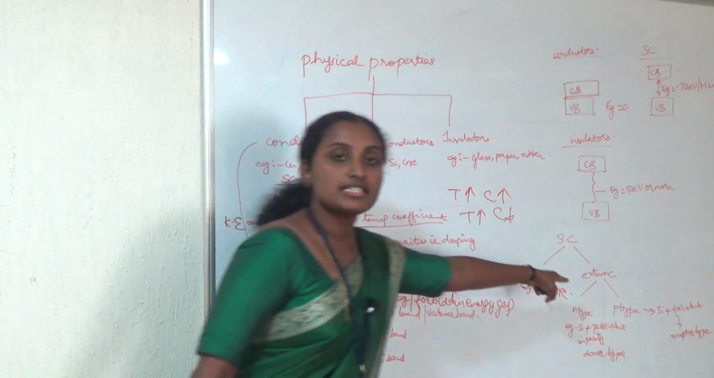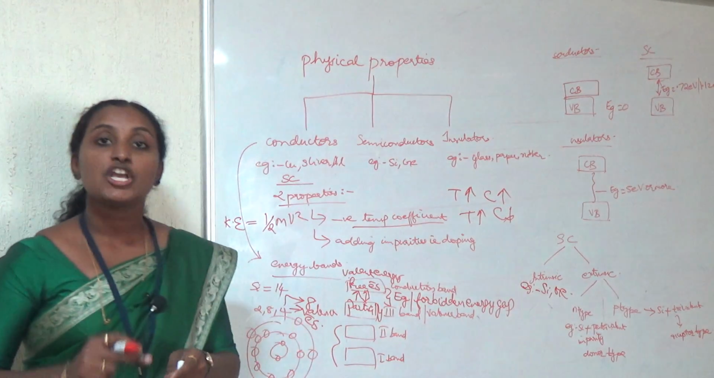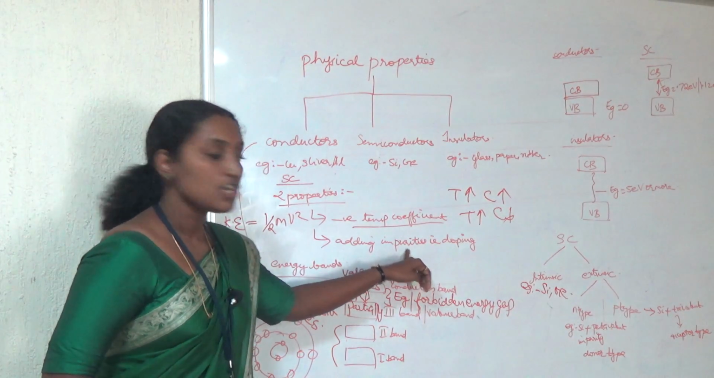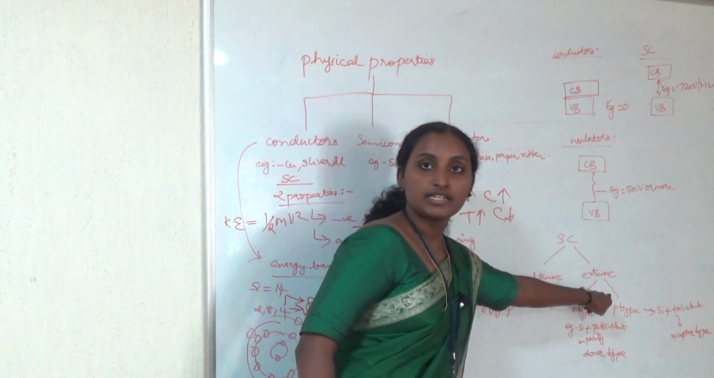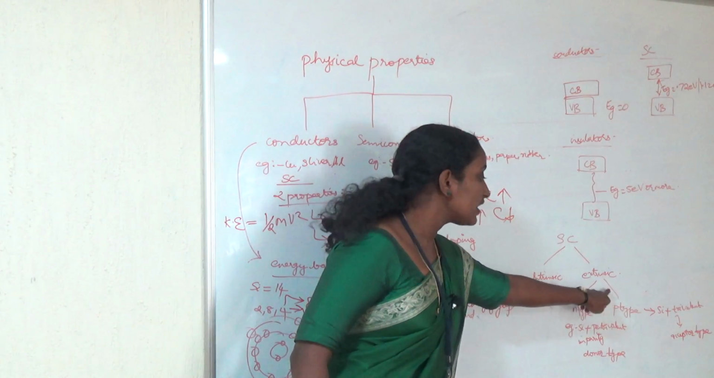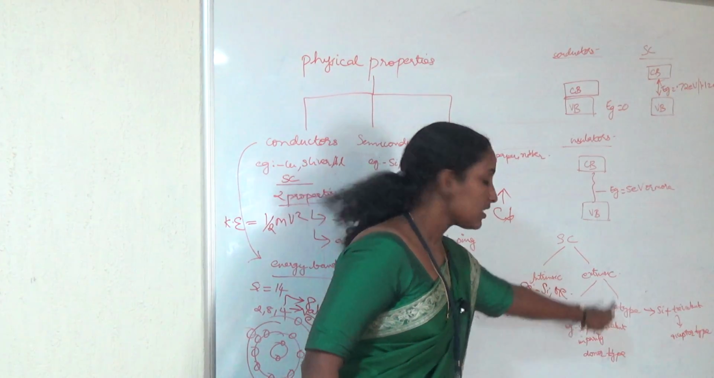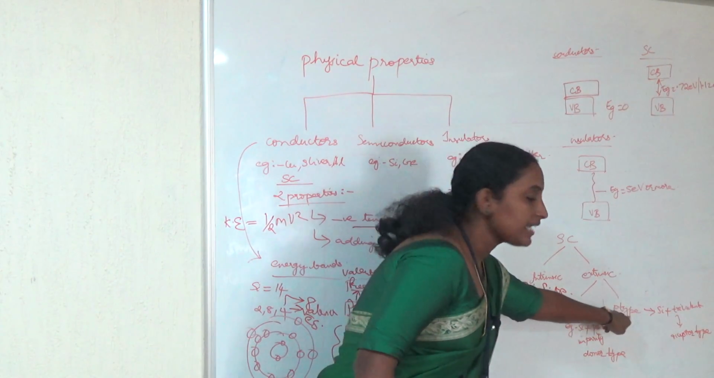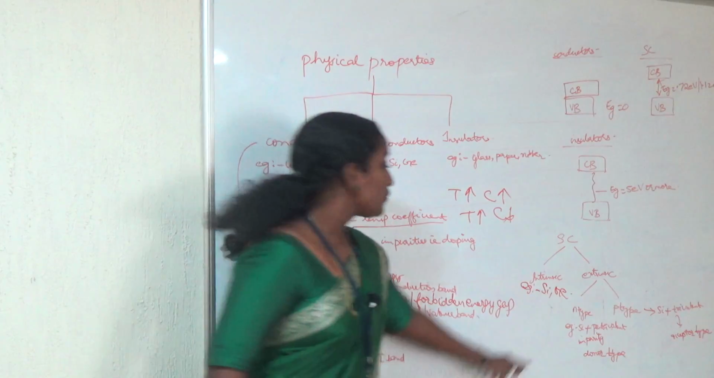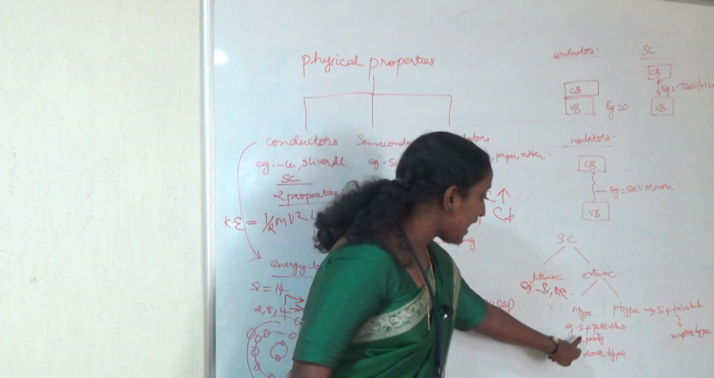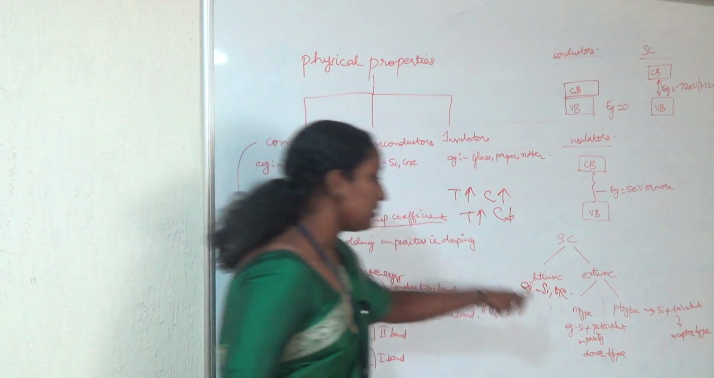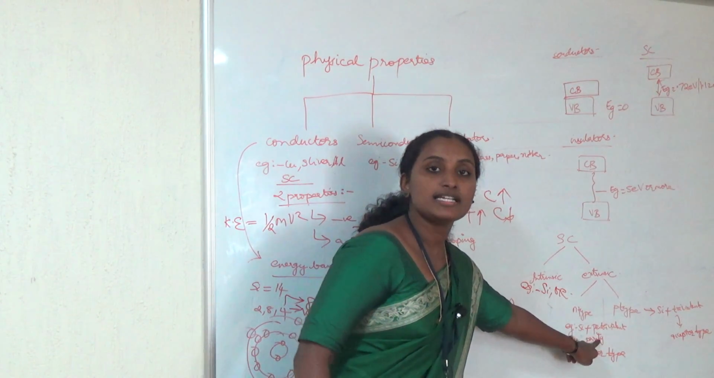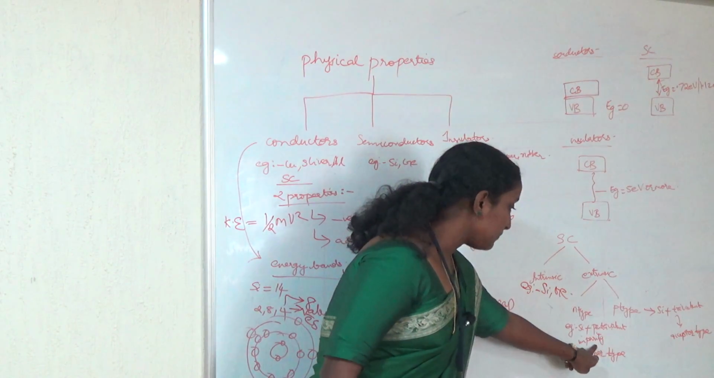Next is extrinsic semiconductor. Extrinsic means that in order to increase the conductivity you have to add some more elements. That is called an extrinsic semiconductor. Extrinsic means some external materials or impurities are added. That is again divided into two: N-type semiconductor and P-type semiconductor. N-type semiconductor means you are adding a pentavalent impurity along with silicon or germanium, otherwise a pentavalent element.